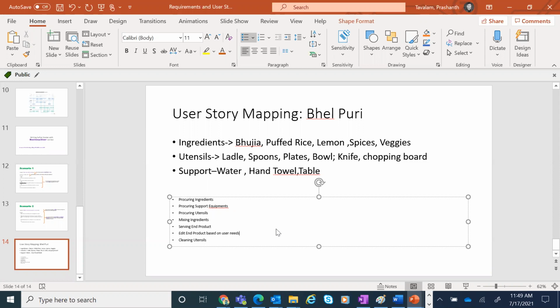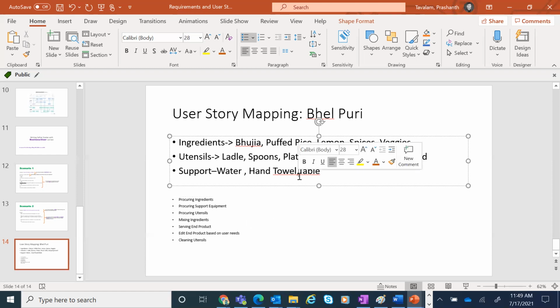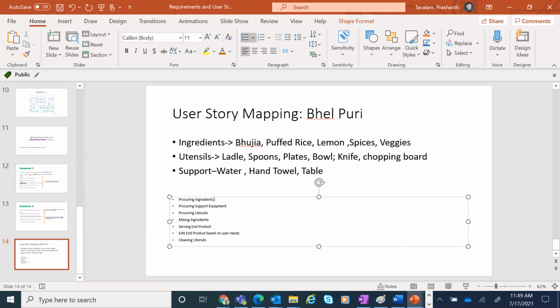Okay, you can also add a little bit of whatever, tikka chutney, sweet chutney. You can also change a lot of things. So that can also happen as a change request. Okay, so these are all different scenarios you can look at. So this is procuring ingredients. Let's say it's an epic. Under procuring ingredients, what will you say?